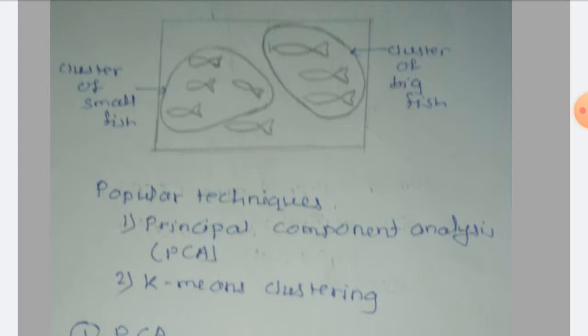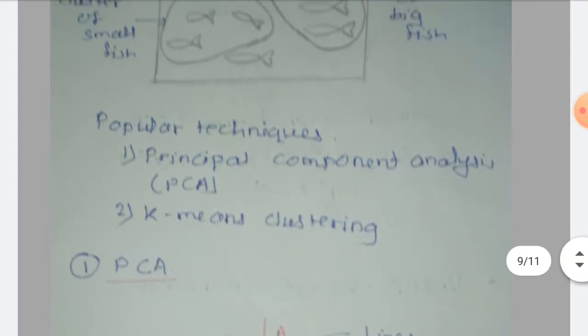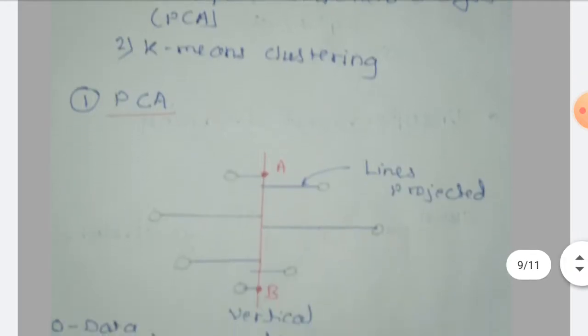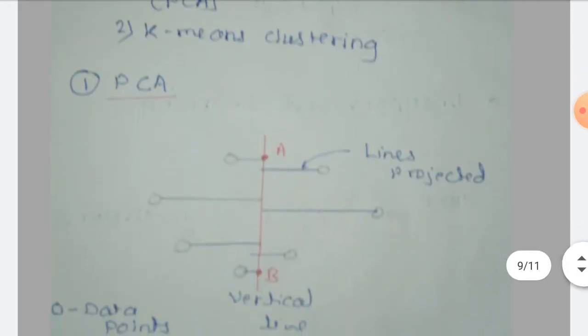So in unsupervised learning, there are two popular techniques being used. First is principal component analysis, and second one is K-means clustering. Now we'll see the overview of PCA and the K-means clustering. Now here in this, 7 data points are given, which are represented by circles. Now we need to find out what is principal component analysis for these 7 data points.